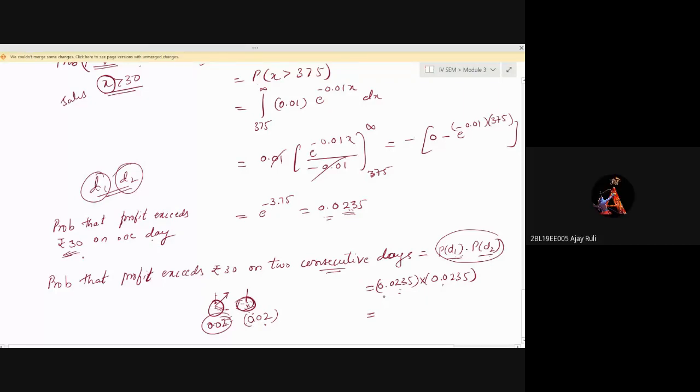Is what? 0.006. I have written 0.055. I say round it up. You may get it as 0.06. See what I write. Okay. So this is the answer I have written. Or else you can go through PDF notes, see whether there are examples on this exponential. I hope the examples are sufficient.